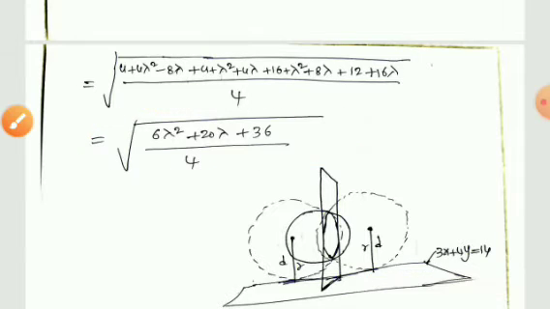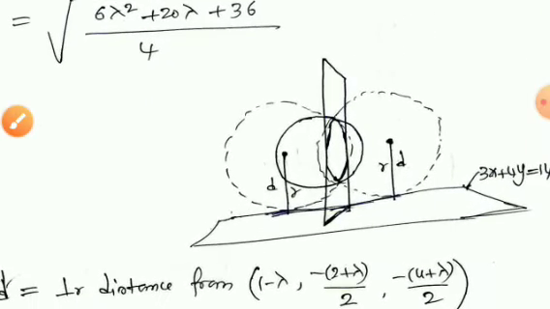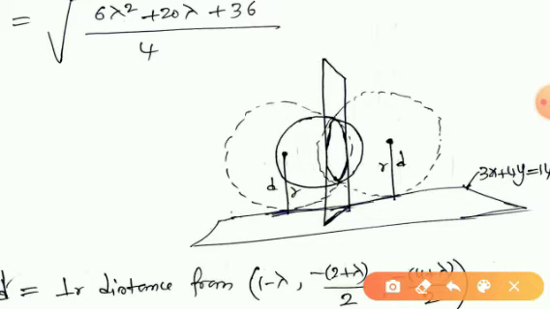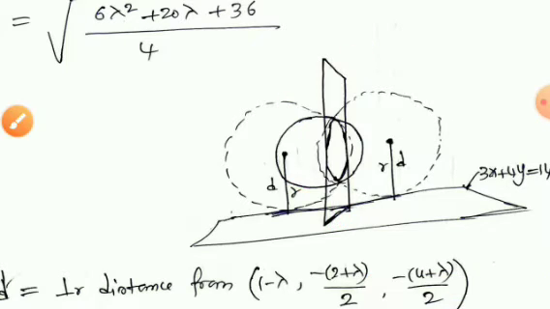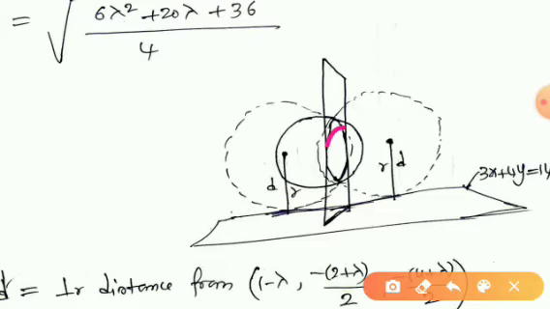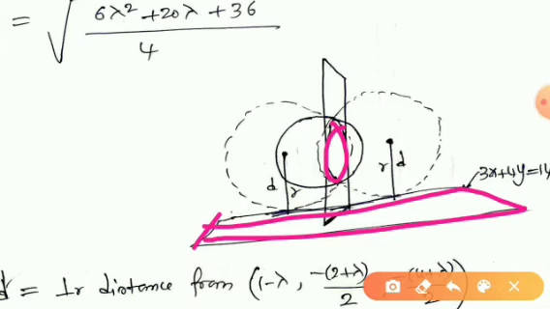So you can see in the picture what we have to find here. This is the equation of the circle given. This is the circle given in the problem. Actually, this circle is the intersection of this sphere with this plane, and hence the equation of the circle is given by two equations. One equation is the equation of this sphere, and another is the equation of this plane. So this is the circle in the problem, and also this is a plane given in the problem, 3x plus 4y is equal to 14.